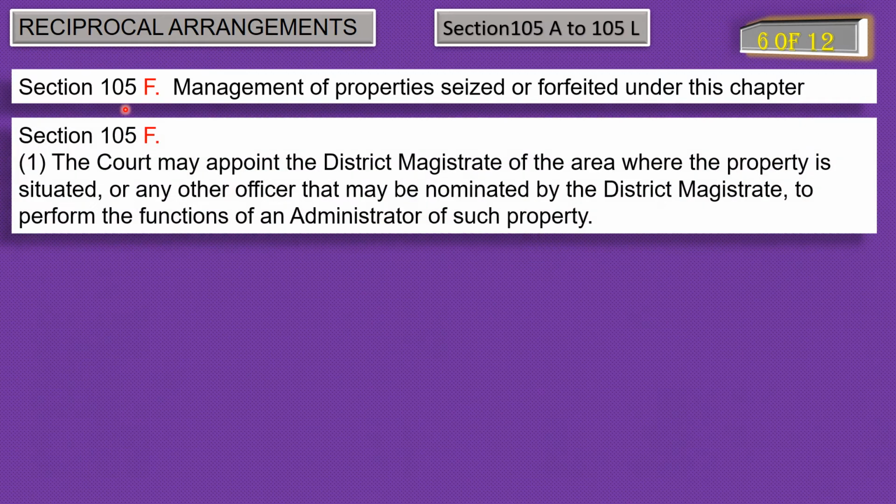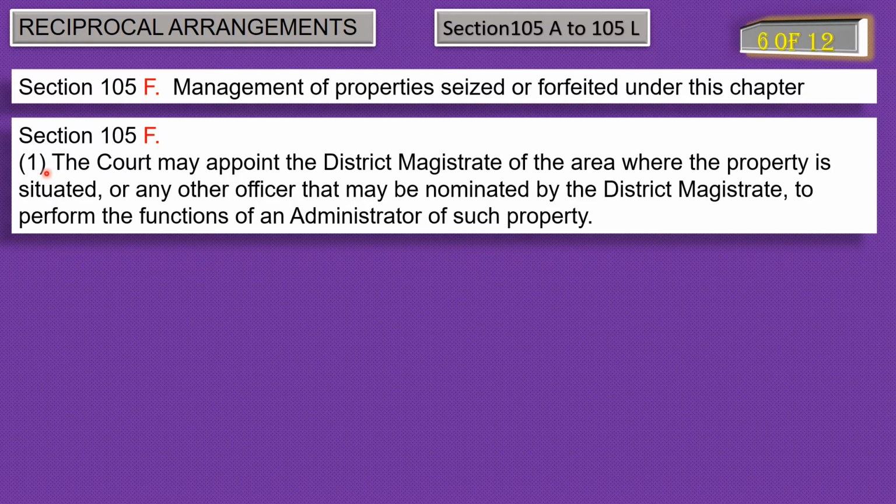Subsection 1 of 105F says the court may appoint a district magistrate of the area where the property is situate or any other officer that may be nominated by the district magistrate to perform the functions of an administrator of such property, which means that where a property is attached or forfeited under this chapter, we need some person to take control, take charge of that property. That will be either a district magistrate or a person nominated by the district magistrate, which is given as per subsection 1 of section 105F.